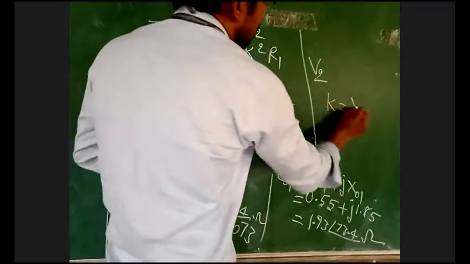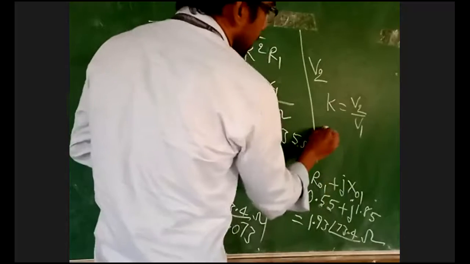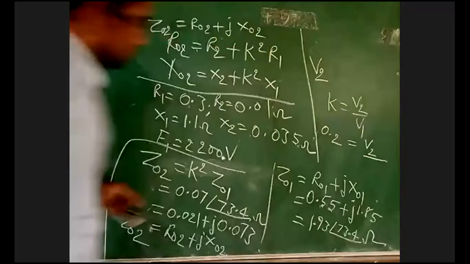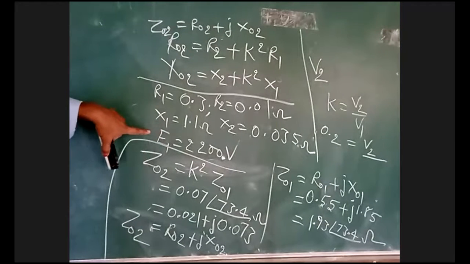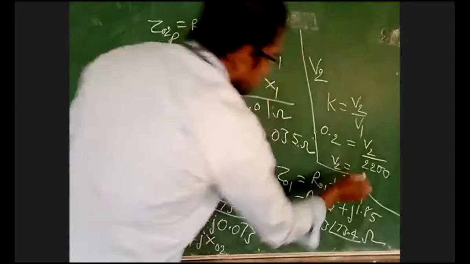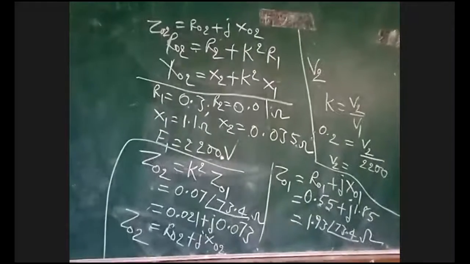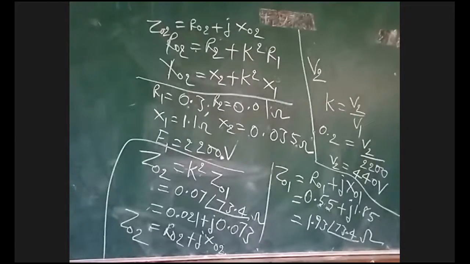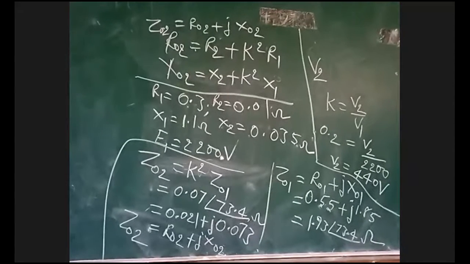We know K is equal to V2 by V1. K value is 0.2 and V2 I want. What is V1? In the problem he has given 2200. Now what is the value of V2? 440 volts. This is the value of V2, the secondary terminal voltage. Secondary terminal voltage V2 is 440 volts.